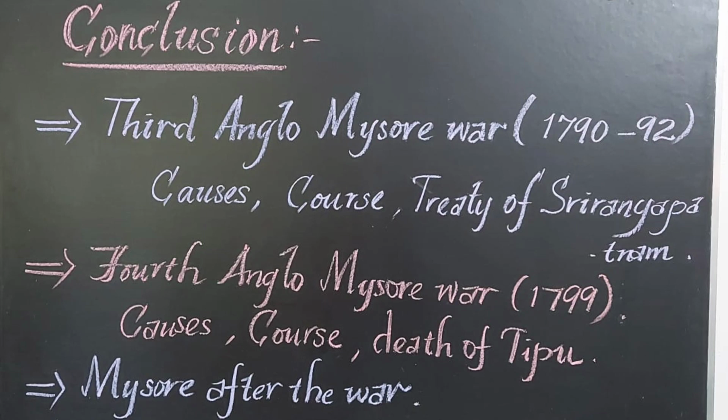One is General Stewart from the Bombay Army in the West, and also the Governor General's brother Arthur Wellesley from the Madras Army in the South. Both of them attacked Mysore and captured Srirangapatnam. So on 4th May 1799, Srirangapatnam was completely captured by the British army.